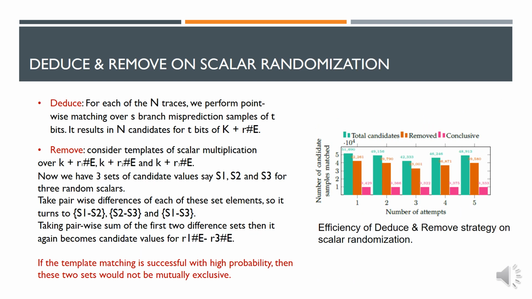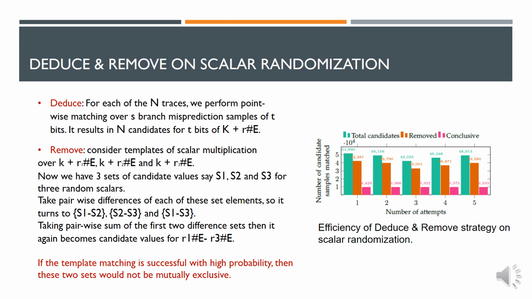Next, we move to the deduce and remove on the scalar randomization. The template matching phase in scalar randomization works on n misprediction traces, just as before. In this particular example, after performing template matching by the least square method, each of the blinded scalars may have multiple candidate values to match the traces.